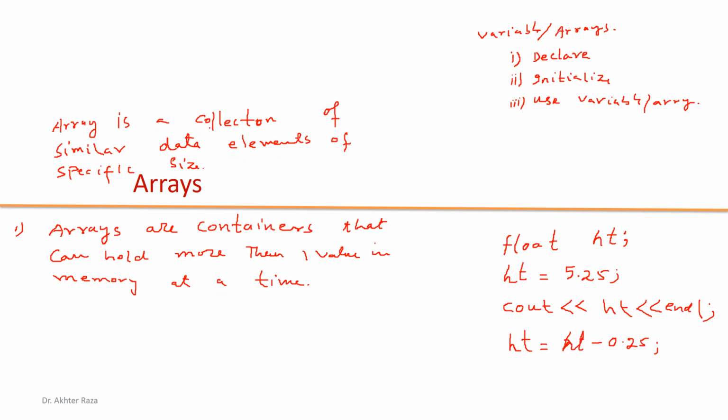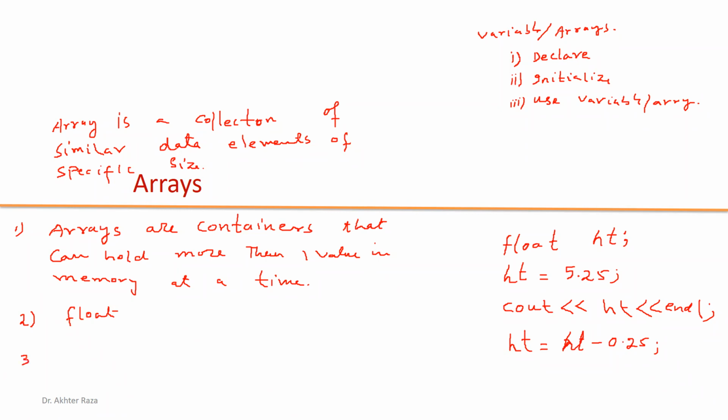One thing is collection. It contains more than one value. That is a collection. Similar elements means if we declare the array as float, then all elements will be float. We cannot store a string in this array. We cannot store an integer in this array. Everything must be float if the array is declared as float.